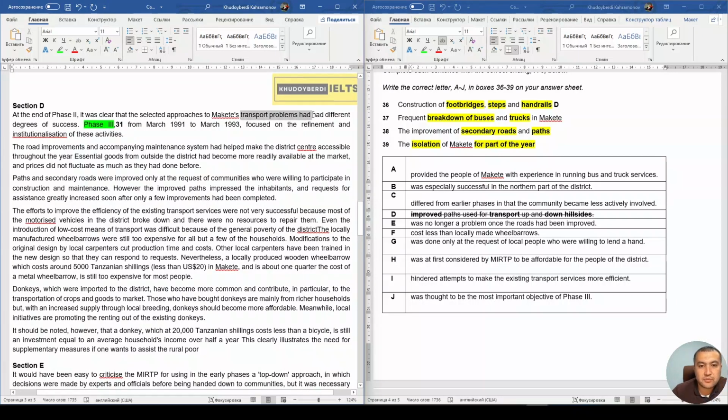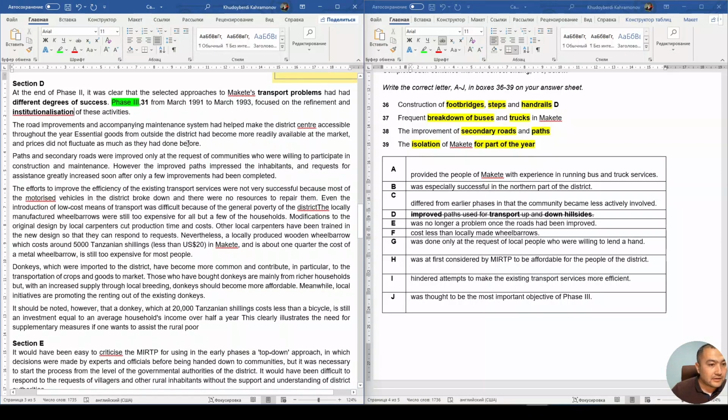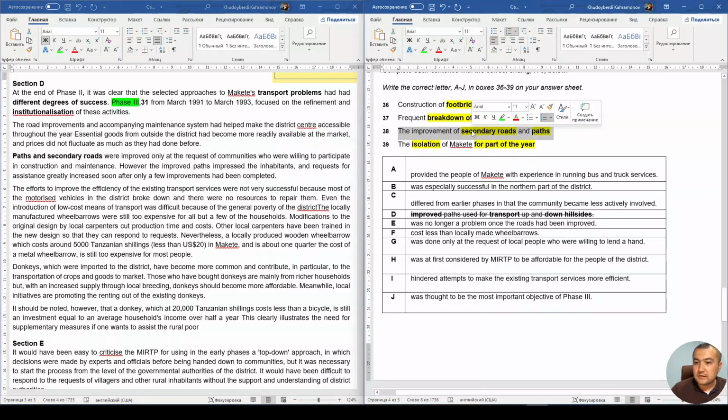So transport problem, we have keywords, maybe had different degrees of success, focused on refinement and institutionalization, right? Somehow difficult to pronounce. And so you see, we have the word path and secondary roads here. I mean this one.